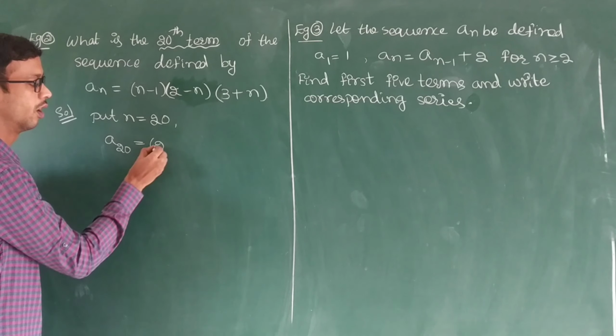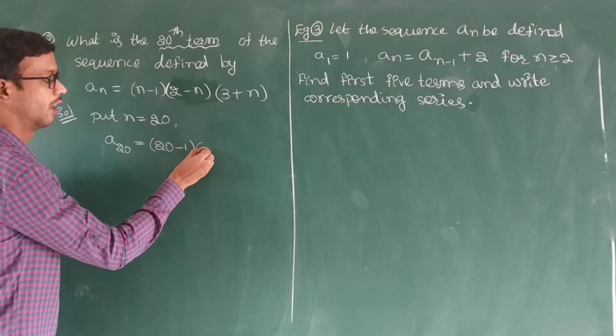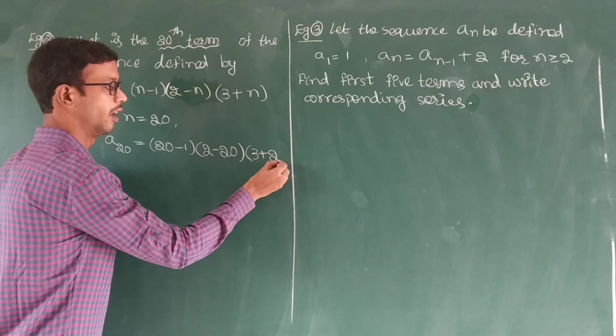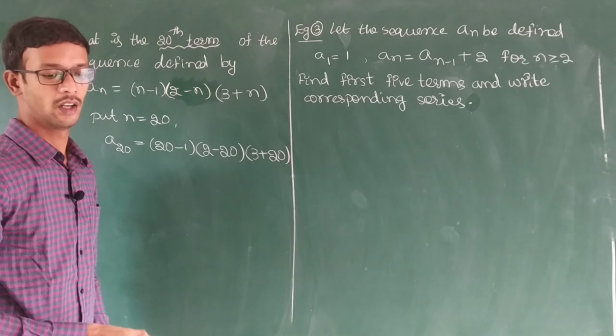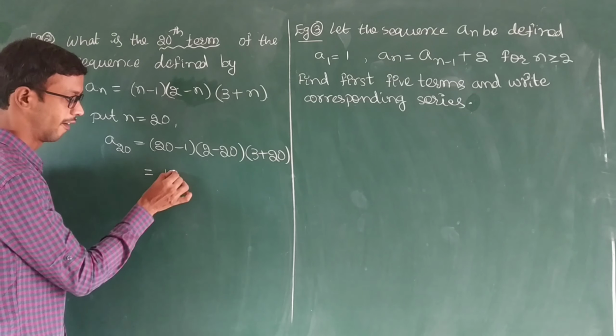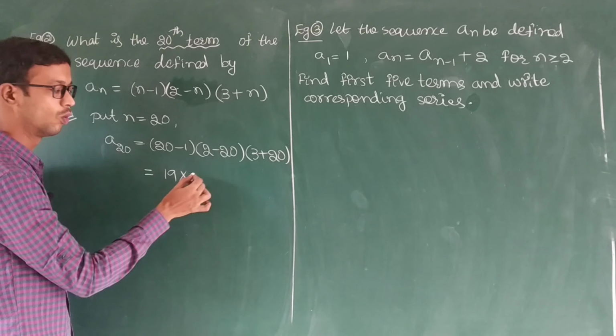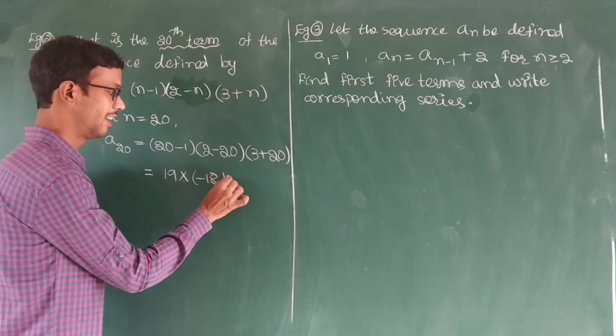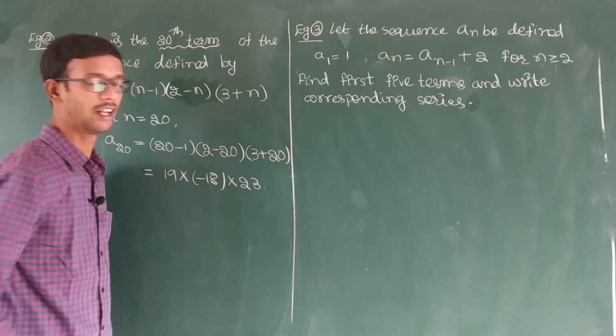A20 equal to 20 minus 1, 2 minus 20, 3 plus 20. If you simplify, 20 minus 1 is 19, into 2 minus 20 is minus 18, into 23.